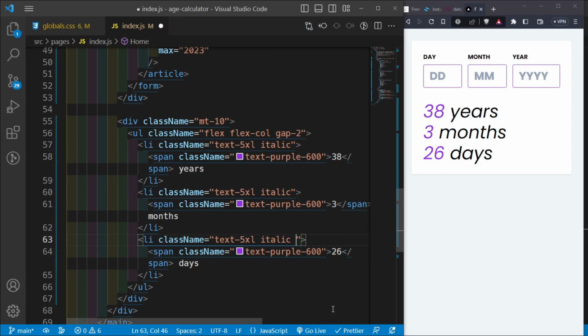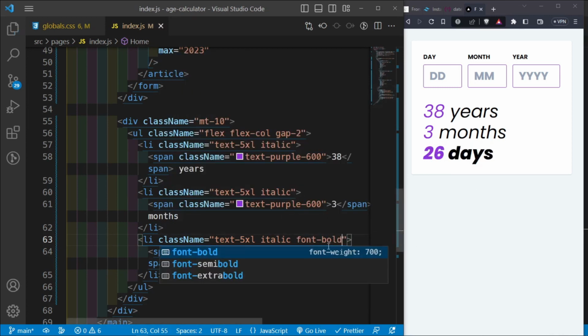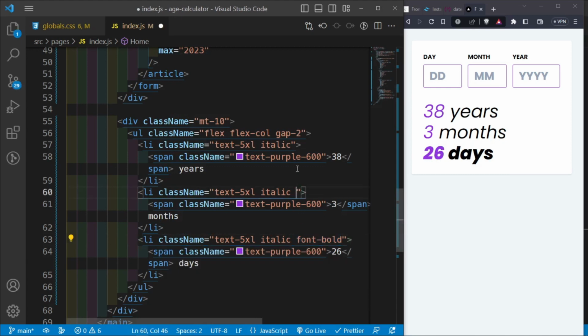Okay, and we need it to be font bold. So font dash bold to make it bold. There we go. So copy this class once again and paste it here and paste it here and save it. And there we go. Okay.